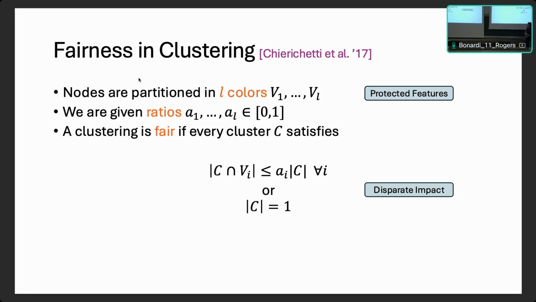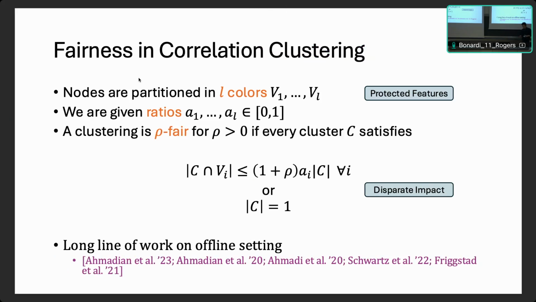And this is the standard definition of fairness in clustering, which is closer to the idea of disparate impact. Again, we deviate a little bit from that in our problem. We define rho-fairness, which only changes in this 1 plus rho factor there. It relaxes the classic definition a little bit. The reason why we need that is because even in the offline setting, the papers that have considered this problem needed this relaxation in a crucial way.